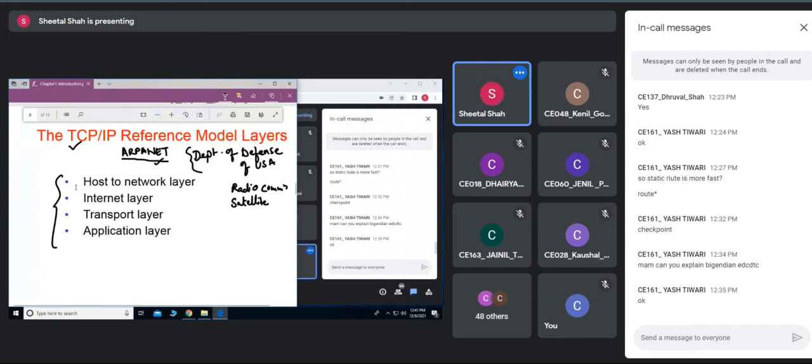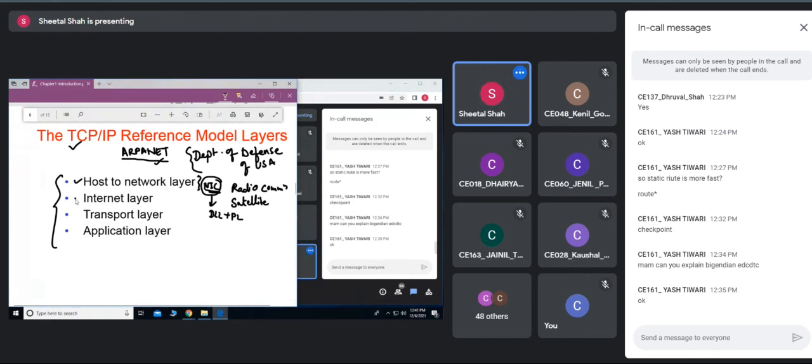So very little is written about this host to network layer. It is the same as the data link layer, and it is directly connected to the physical communication channel. Usually the network interface card is provided, which you are all aware of. Every system, if I want to have communication or the internet, should have this network interface card, and the function of the network interface card is the same as the data link layer of the OSI model as well as the physical layer of the OSI model.